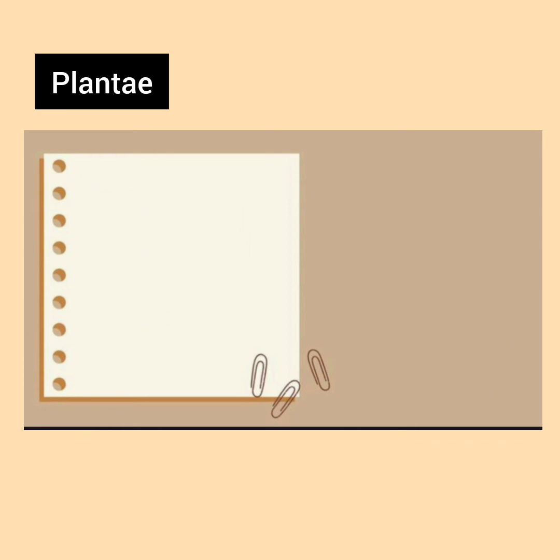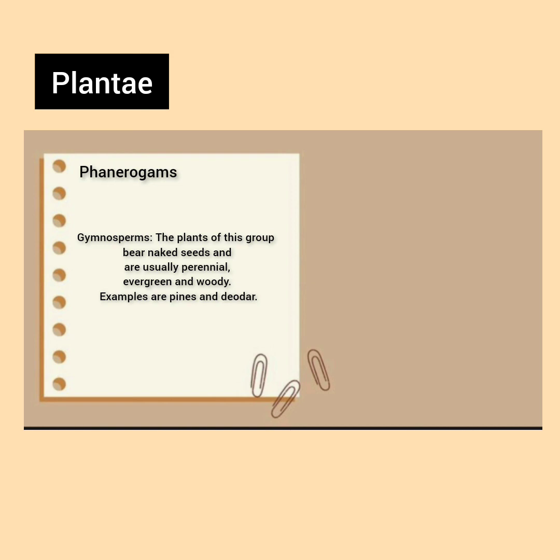Now coming to phanerogams, there are two types of phanerogams, gymnosperms and angiosperms. Gymnosperms. The plants of this group bear naked seeds and are usually perennial, evergreen, and woody. Examples are pines and deodar.